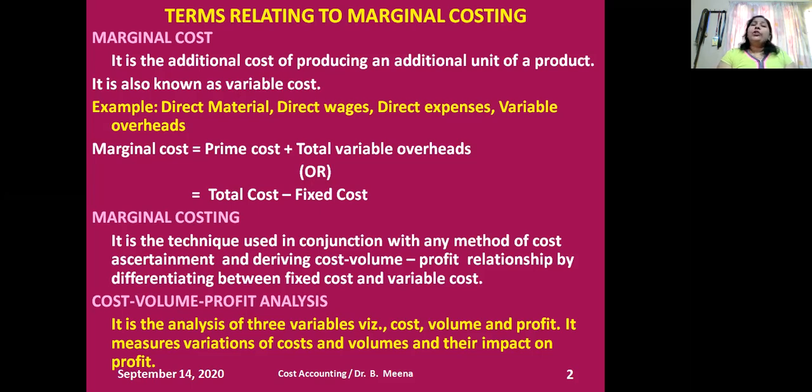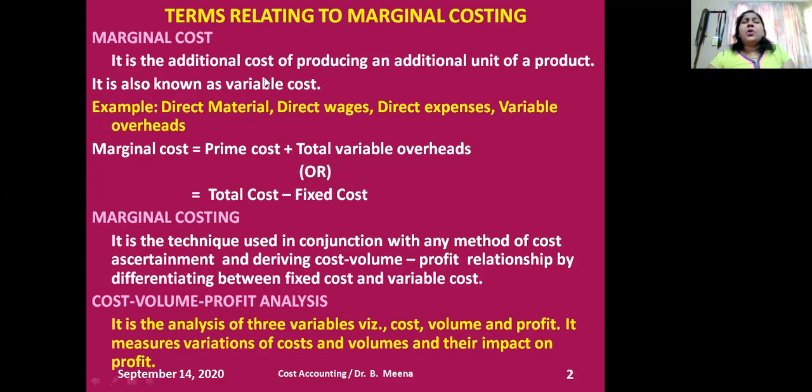If I purchase 10 units, the cost is 100. If I purchase 150 units, the cost will be correspondingly higher. So if I increase my production, my variable cost will increase. If I restrict my production, then variable cost will decrease. So it varies as per the volume of output. That's why it is called variable cost.